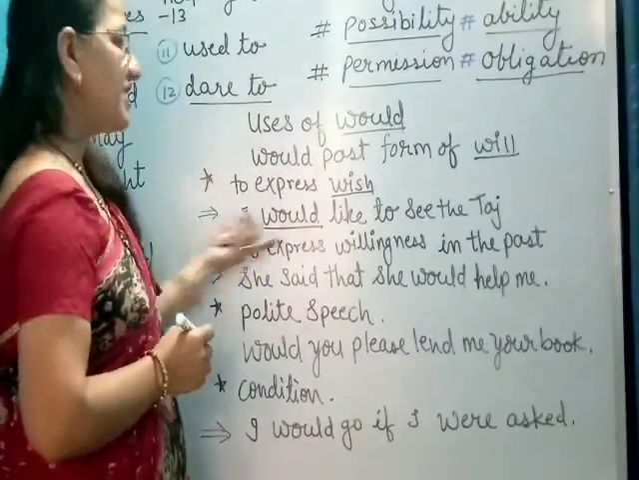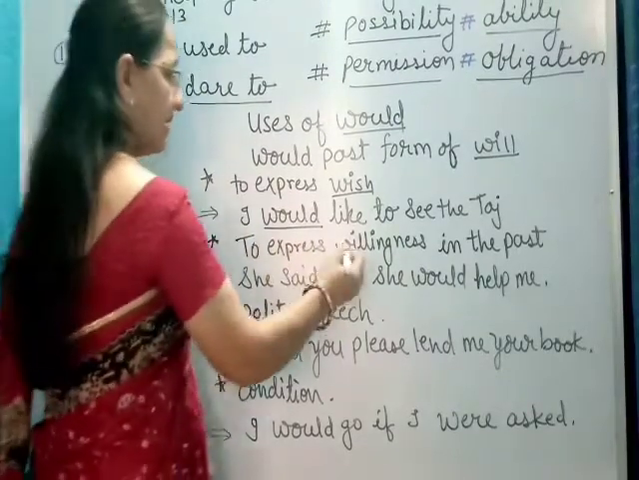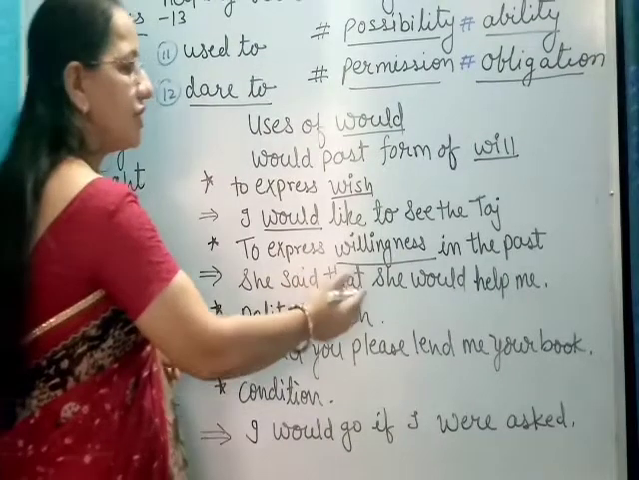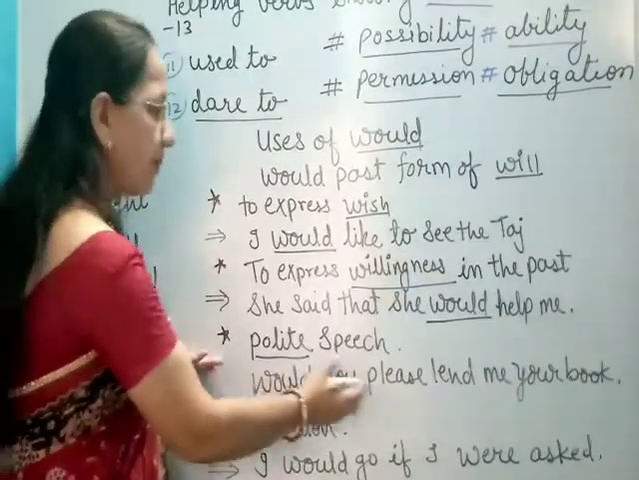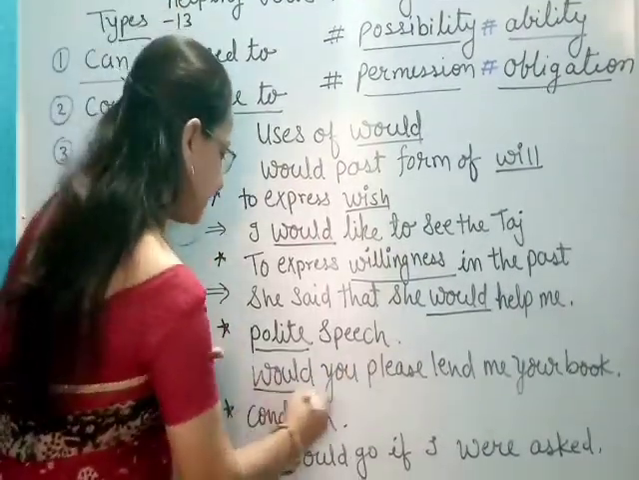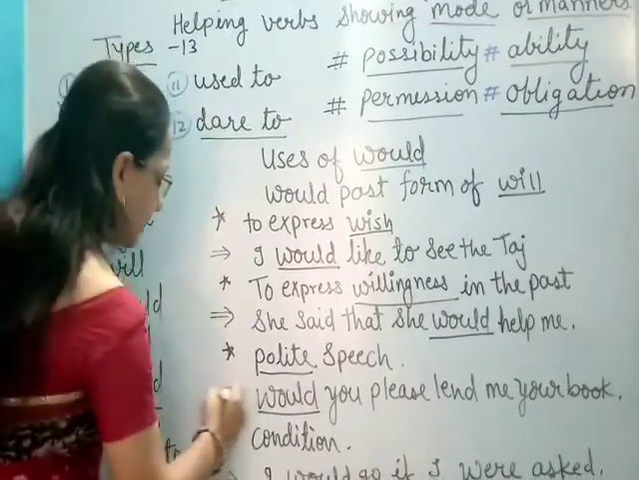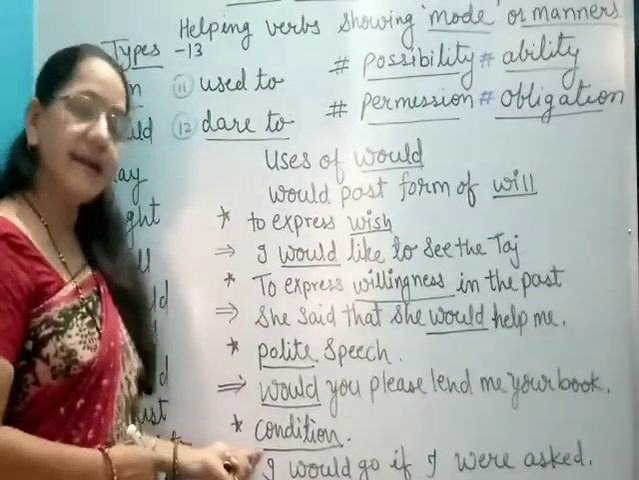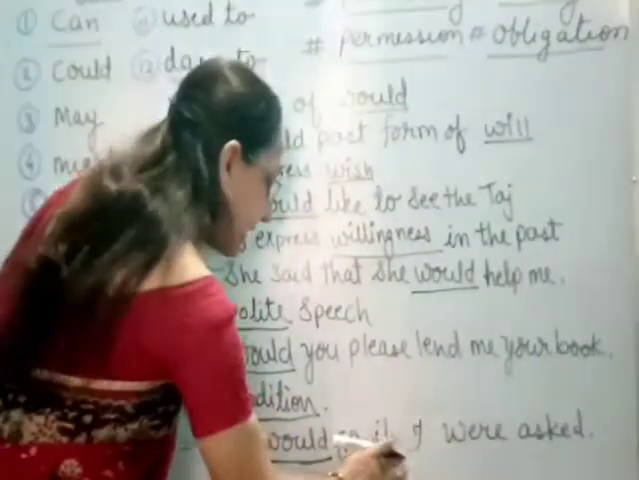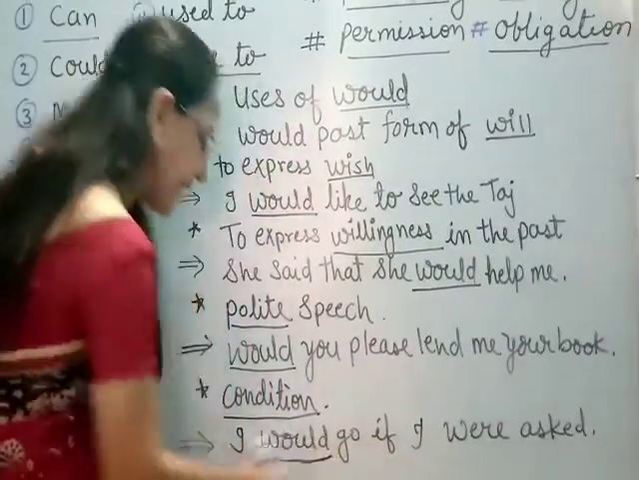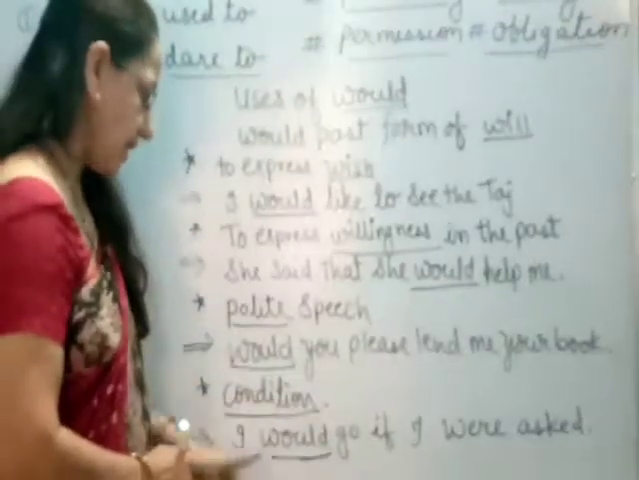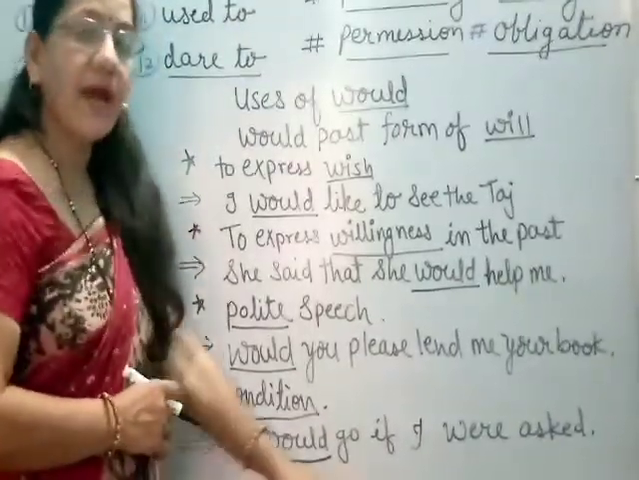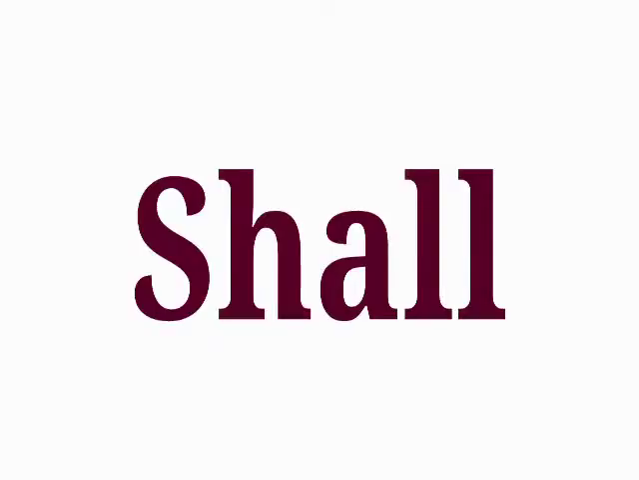Next, to express willingness, showing willingness in the past: She said that she would help me. Would you please lend me your book? Okay. So this is called the polite way. It is also used like in conditional sentences. In this sentence, would is showing the condition of the subject. I would go if I were asked. I would come if I were asked. Like that.